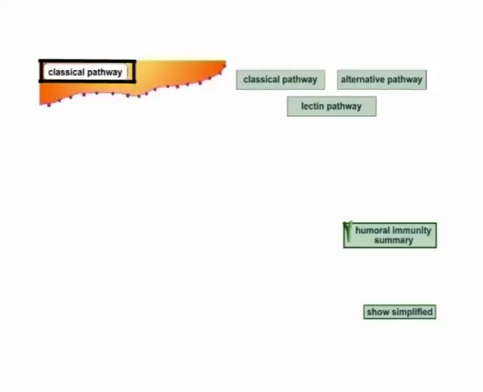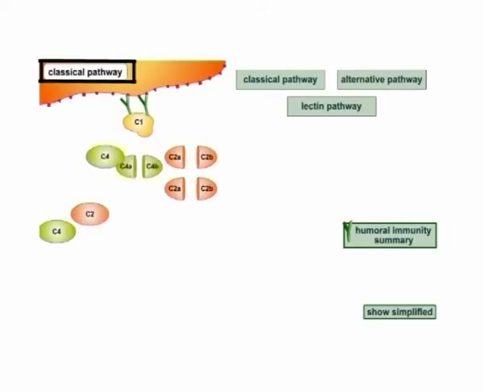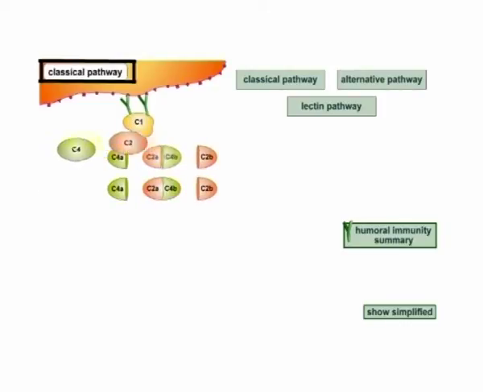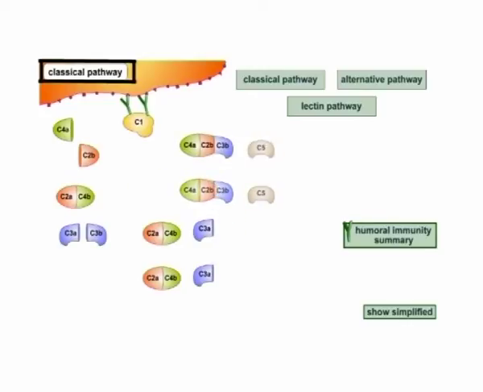The initial stages of the activation involve C1, C2, C3, and C4, which are present in plasma in functionally inactive forms. The formation of antigen-antibody complexes induces a conformational change in the Fc portion of the IgM molecules that exposes a binding site for the C1 component of the complement system.